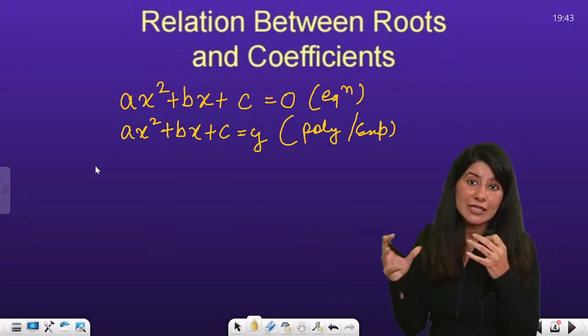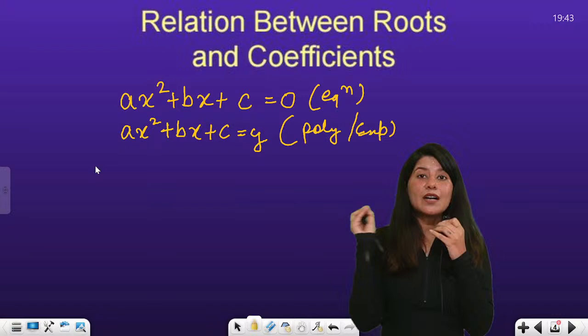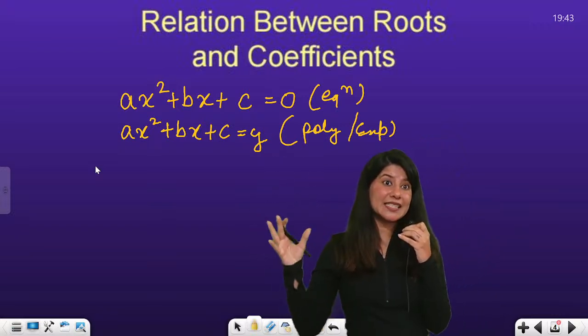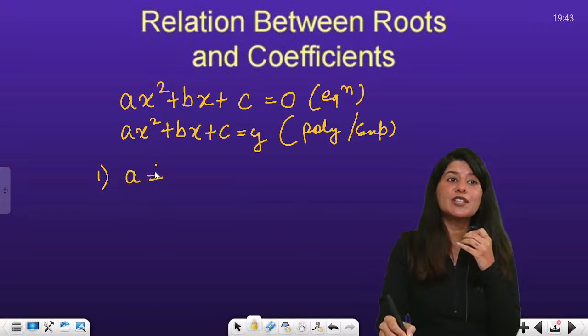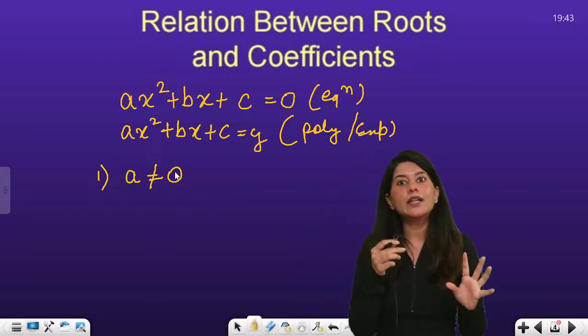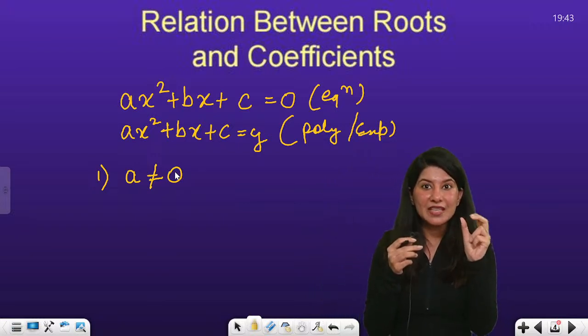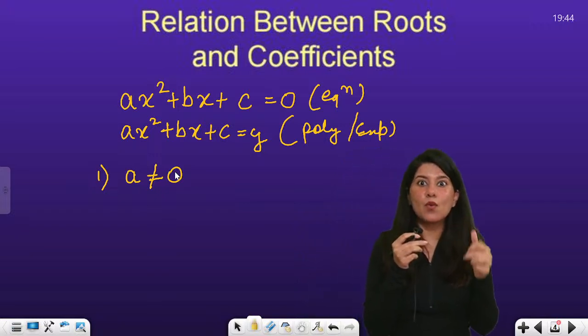What are the conditions related to a quadratic equation? In what condition are we going to call ax square plus bx plus c a quadratic equation? The very first condition is that your leading coefficient a cannot be equal to 0, because I want my term ax square to exist.